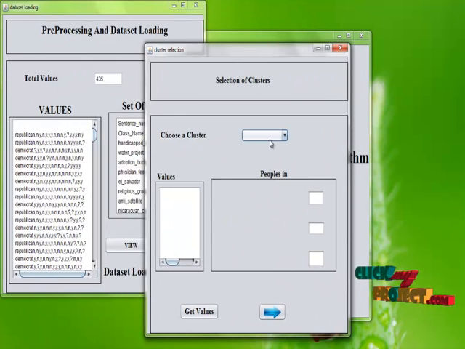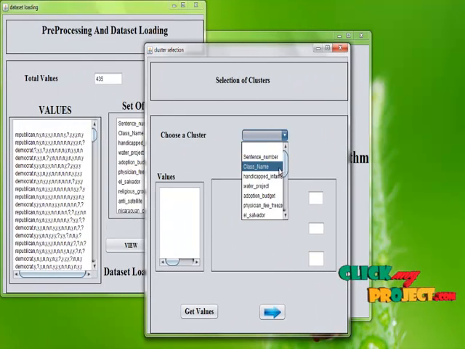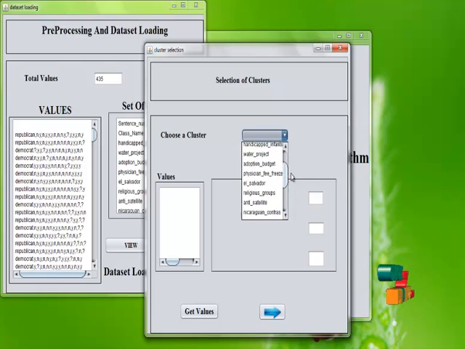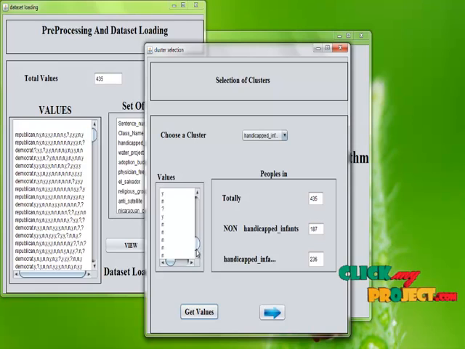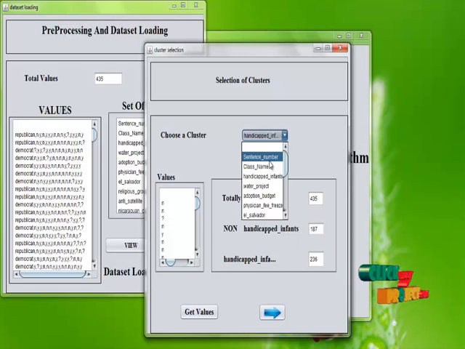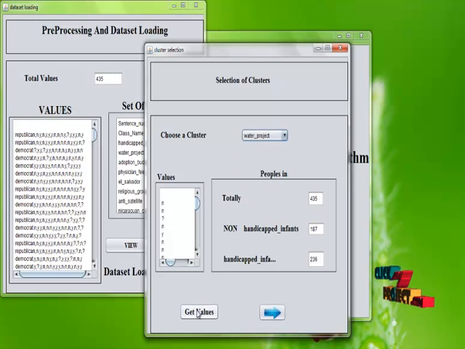In this frame we are going to select the clusters by making use of these attributes. Under handicapped infants we get the values. These are the values present under the attribute handicapped infants. These are the total values present in the dataset. The non-handicapped infants information is displayed here, and at the same time the handicapped infants information is displayed here. So we display each and every value corresponding to the attributes.